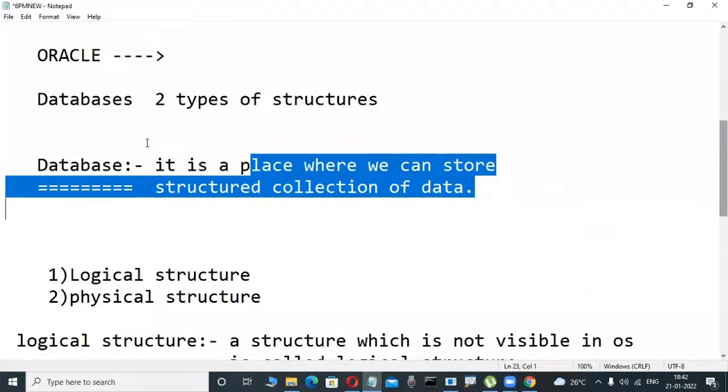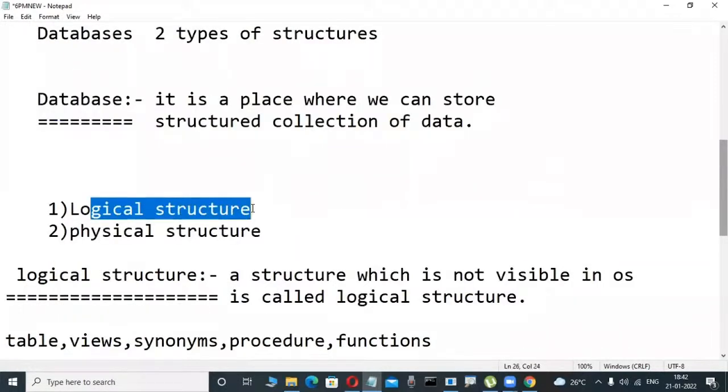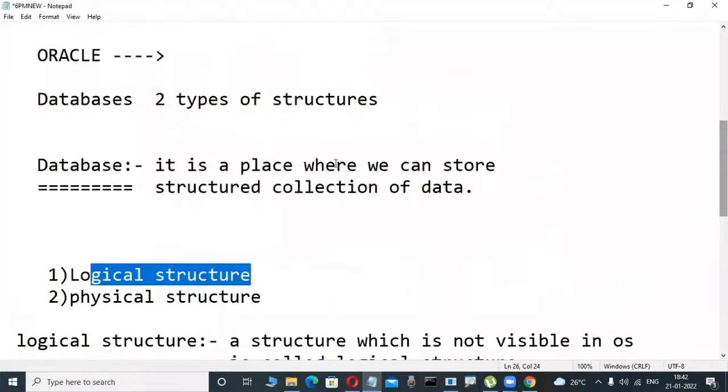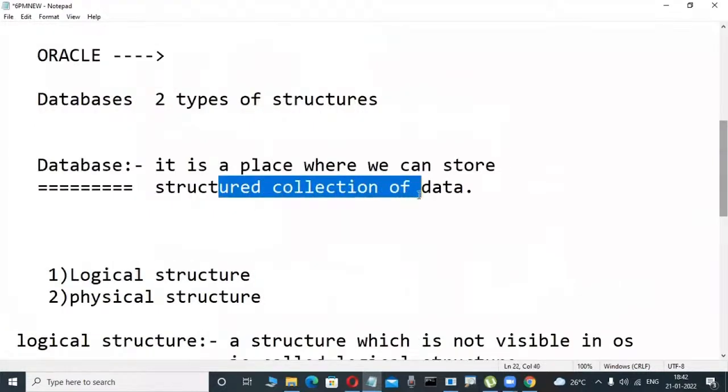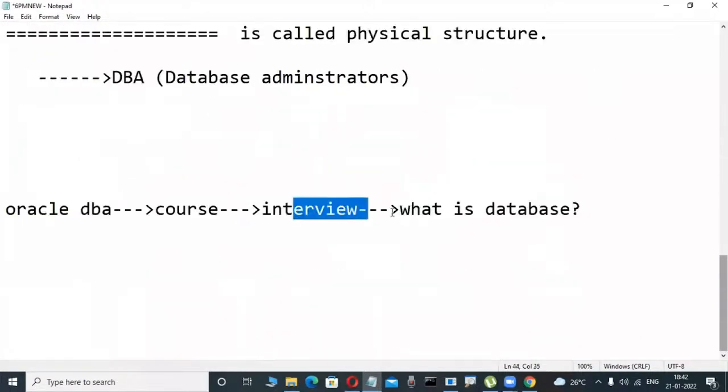Why? Because this is the developer definition. Developers are good logically; a table is a structured collection of data, and they have that idea. From their point of view it may be fine, they are thinking the easy, logical way. But a DBA person has different knowledge, so for those persons, what is a database?